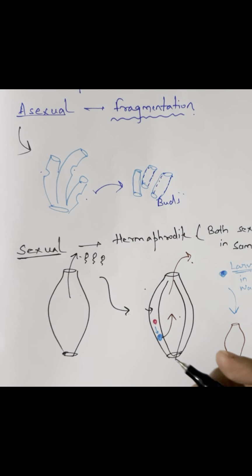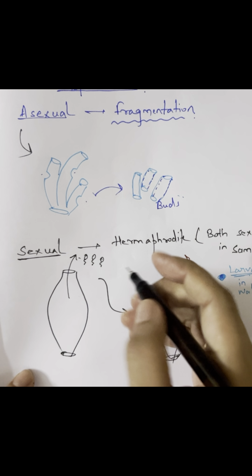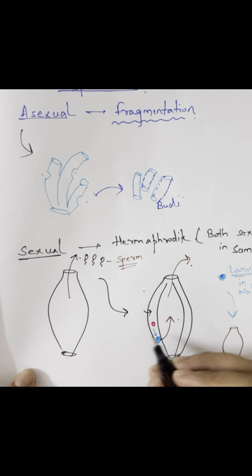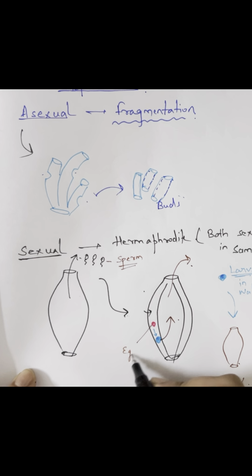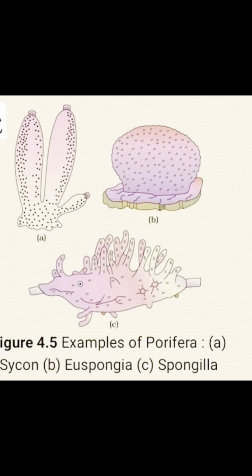So we have studied poriferans and a very important property, the water canal system, which actually serves a lot of other functions. Let me write down here, these are the sperms and this is the egg. Because the fertilization is taking place inside the body of another sponge, the fertilization is internal. Now let's talk about some examples, like Sycon sponge and Spongilla.